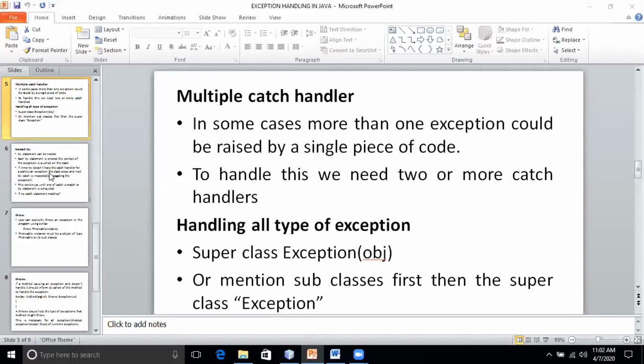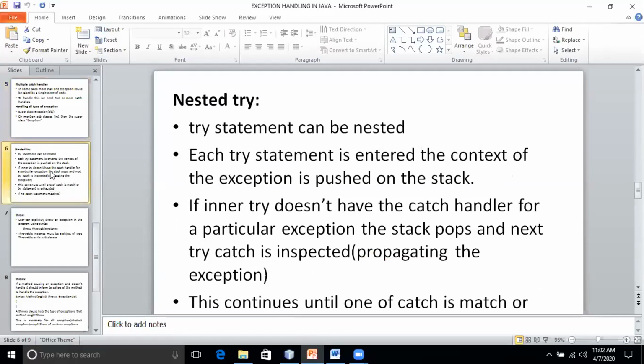Next topic is, am I audible to you all? Yes, sir. Okay. The next topic is nested try. As we have seen nested if, nested for, nested switch, like that even we can nest the try. What happens in the nested try is, as the try enters the loop, the try will go to the stack.